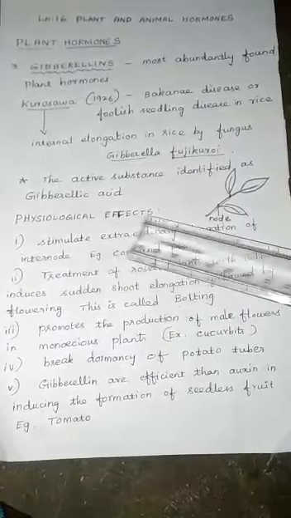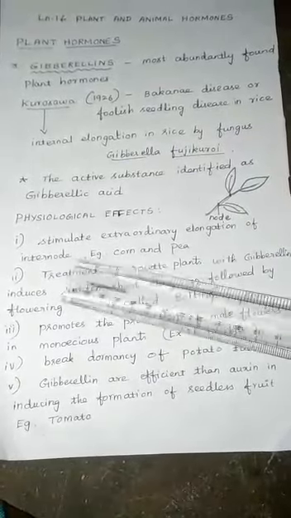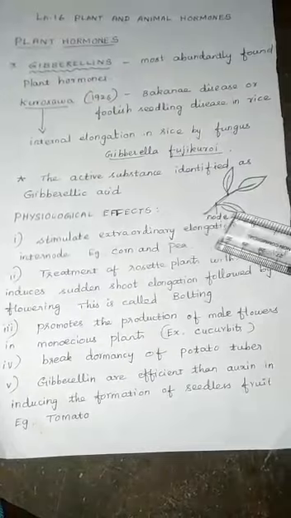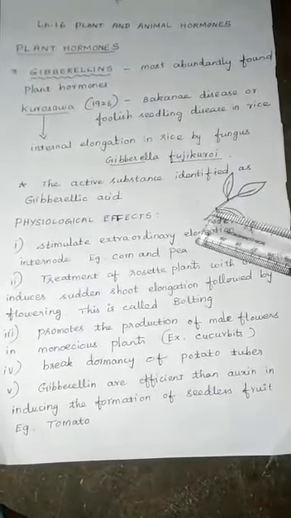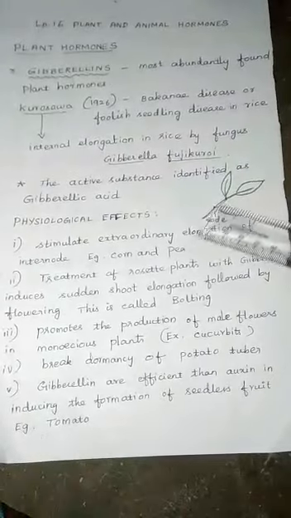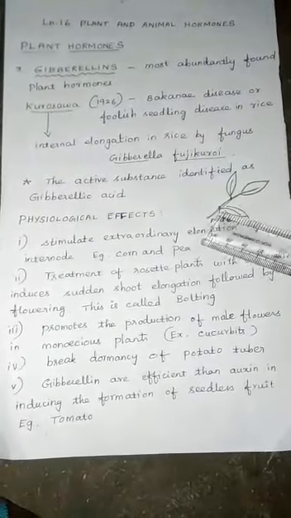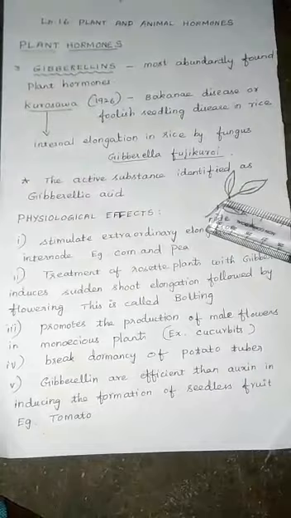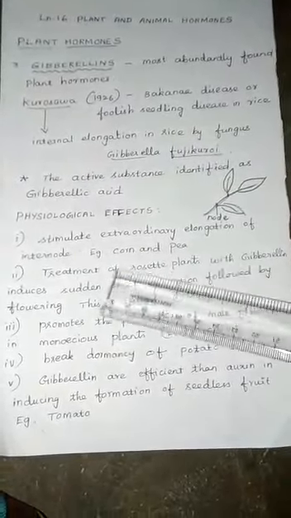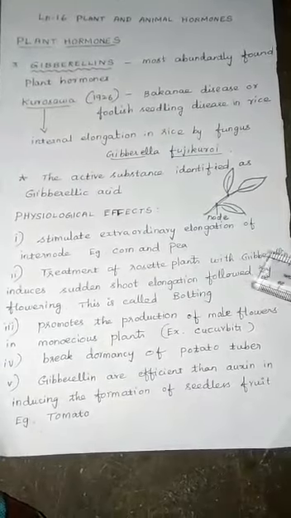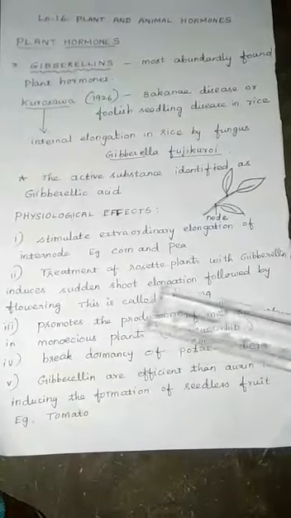It stimulates the extraordinary elongation of internode. First, you should know what is meant by node. The point of attachment of the leaf on the stem is the node. Then the distance between two nodes is called internode. So this part's elongation is done by gibberellin. Example, corn and peas.